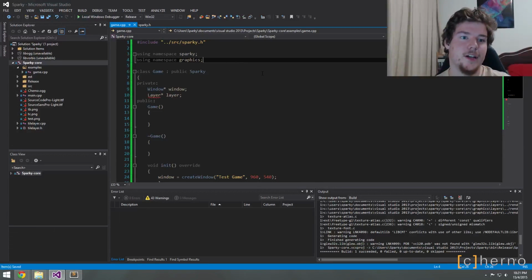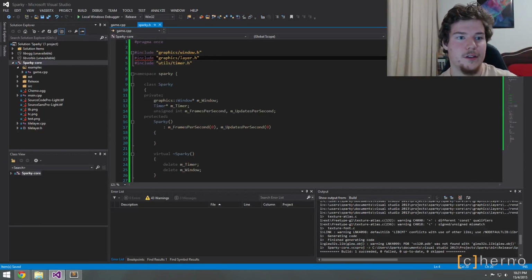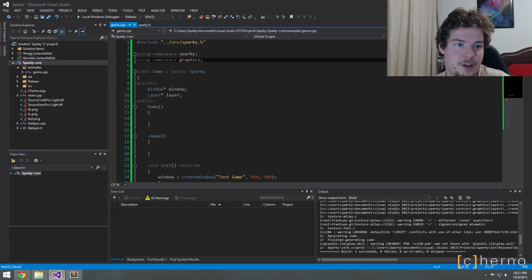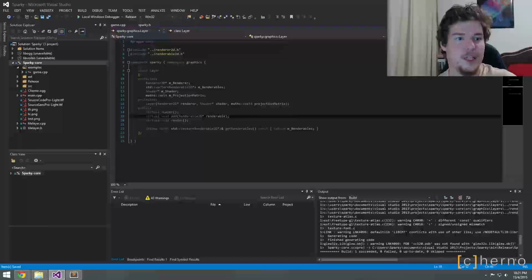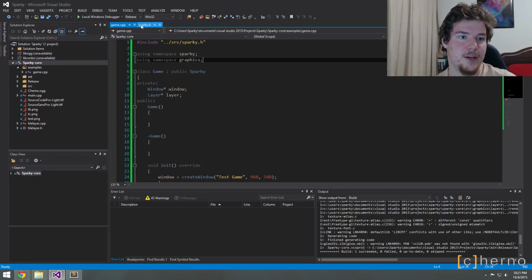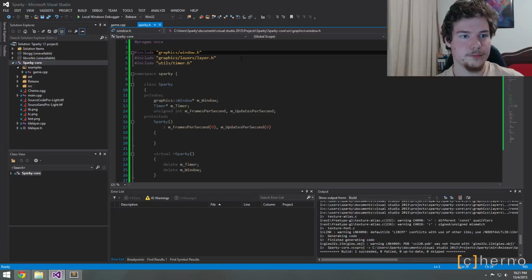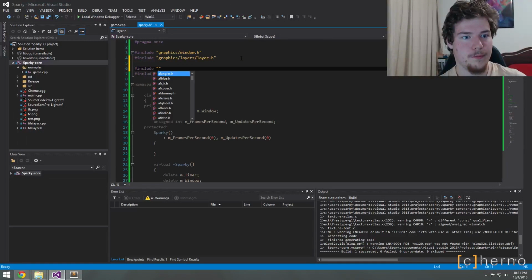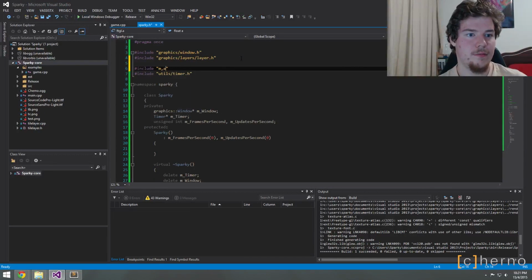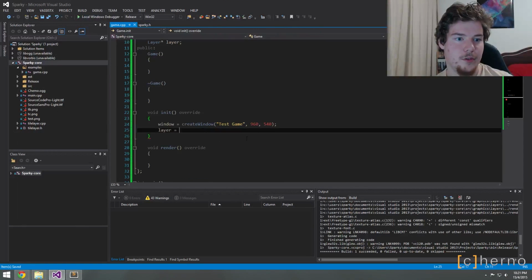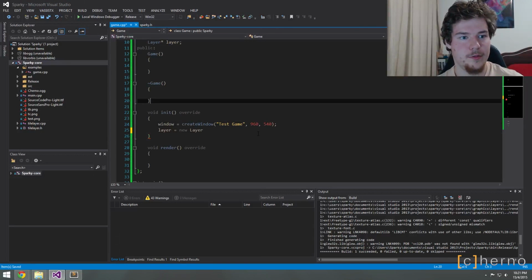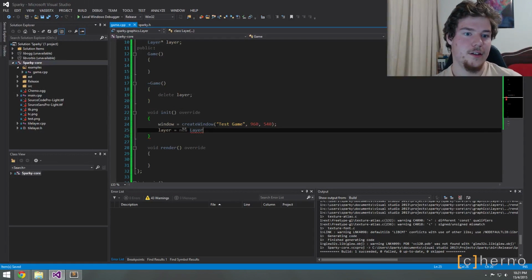Okay, we need to make some kind of layer class as well, probably. We should make some kind of simple layer thing as well, that should be a thing. We'll figure out though, because I don't think you can, is this capable of doing things? Yes, it just needs to, okay, no, that's good. I'm happy I did it that way. So include maths.h. Okay, so we'll go layer equals new layer, and we'll make sure that we don't forget to delete it.